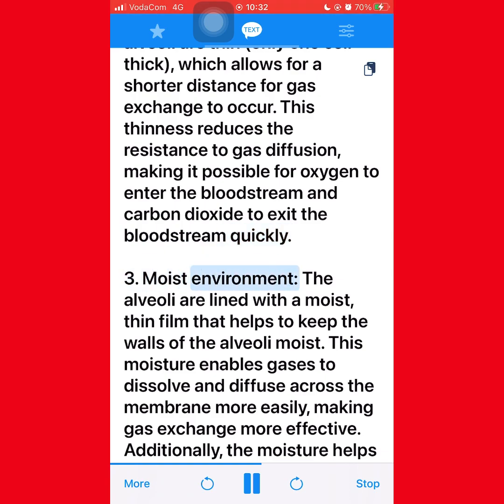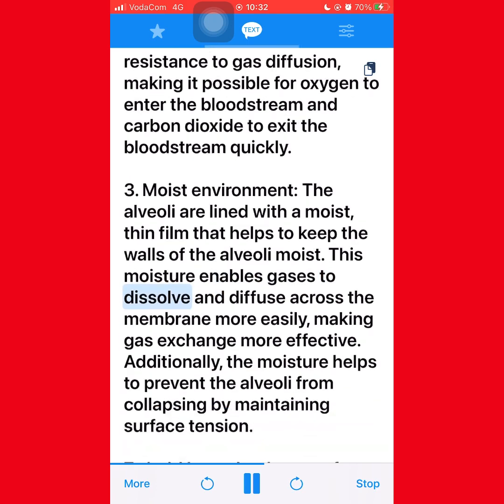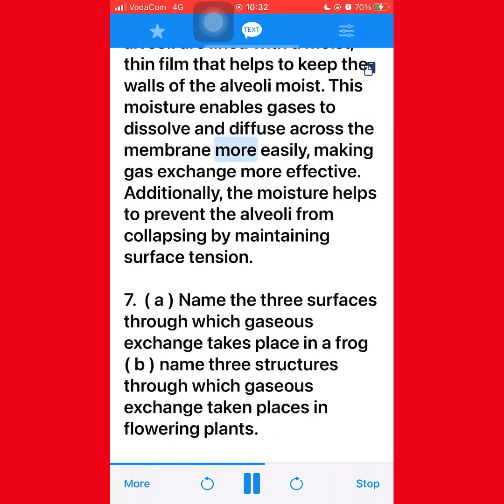3. Moist environment. The alveoli are lined with a moist, thin film that helps to keep the walls of the alveoli moist. This moisture enables gases to dissolve and diffuse across the membrane more easily, making gas exchange more effective. Additionally, the moisture helps to prevent the alveoli from collapsing by maintaining surface tension.